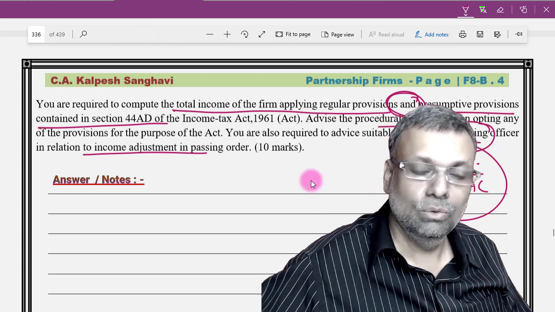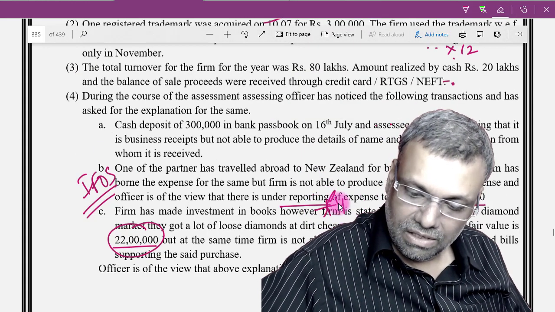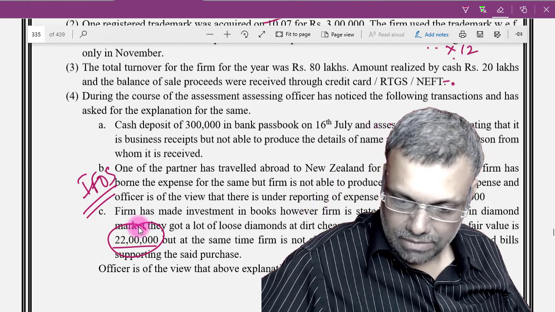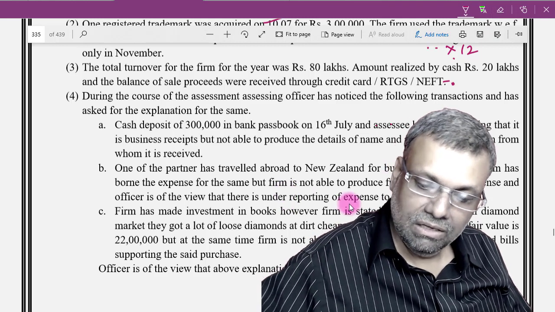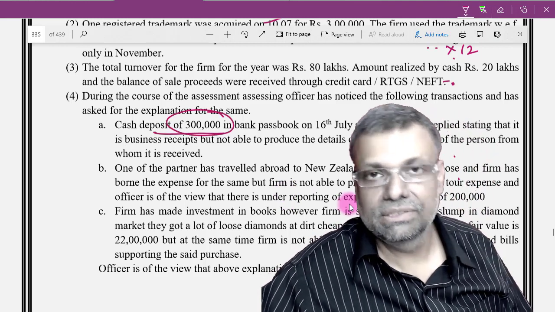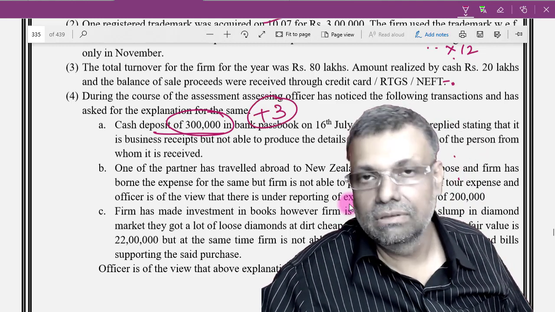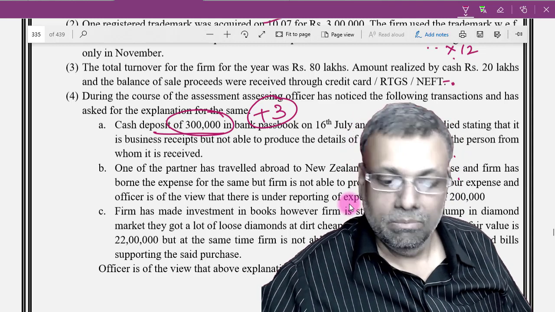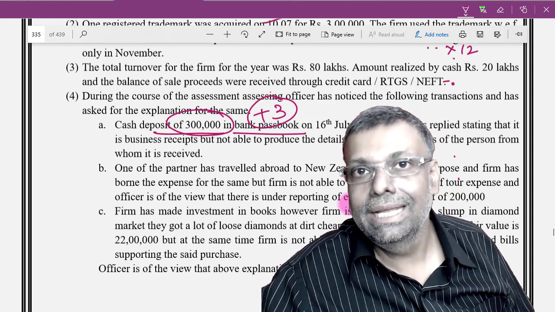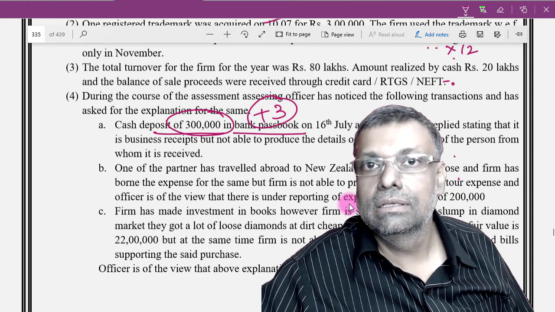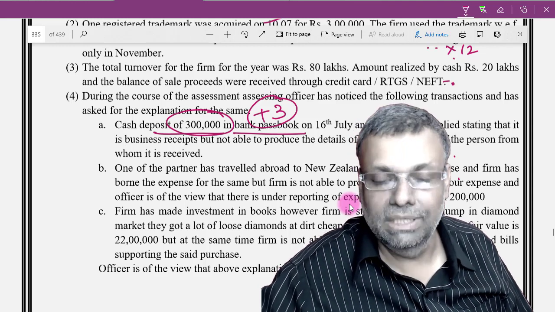Now another advice which you can give to the assessing officer is this particular point. However, for that I always have a double mind, but I will give it. See, on this particular point, this cash deposited of 3 lakhs of rupees. So these 3 lakhs of rupees I have already added. But there can be a possibility that because it was deposited in the bank passbook, it was already included in my profit as per P&L. Or that means it was already included in my books of accounts. There was a possibility.